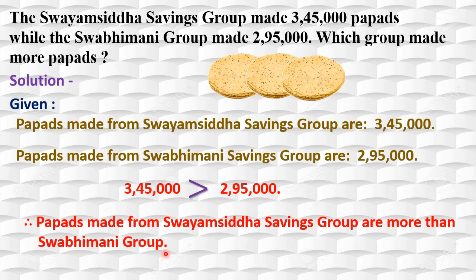Right? Got this, children? Like this, you have to solve the given word problems. First thing is, you have to read the given problem properly, and then you have to understand that, and after that you have to go for solving. Okay? Now we will go through one more word problem.